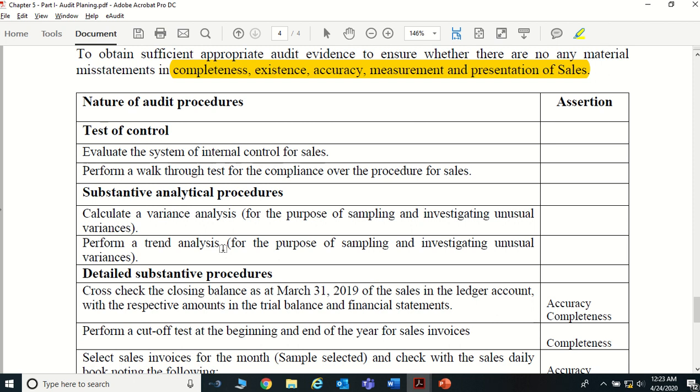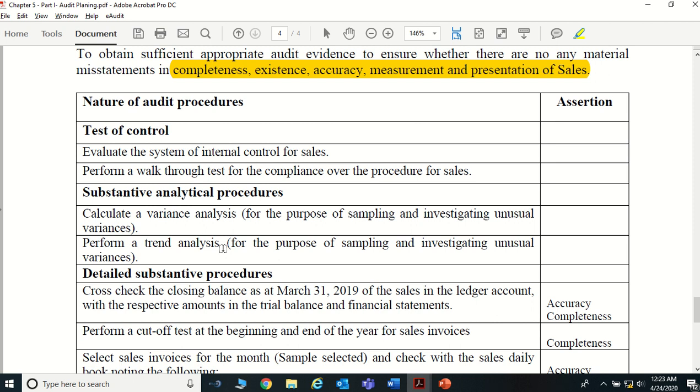Now say for an example, you can go to the Sri Lanka Tourism Board website, and you can get the details about the number of tourist arrivals to Sri Lanka in each month. From European countries, how many people came, how many foreigners came, and from the Asian sector, how many people came.